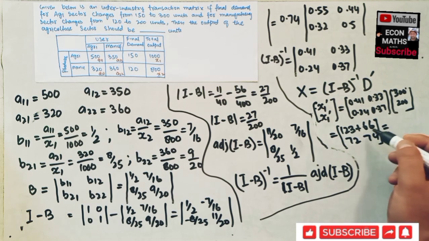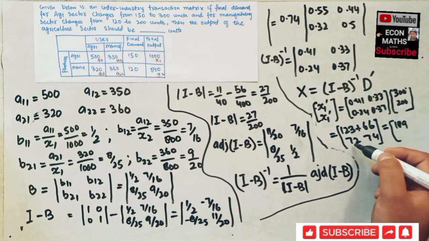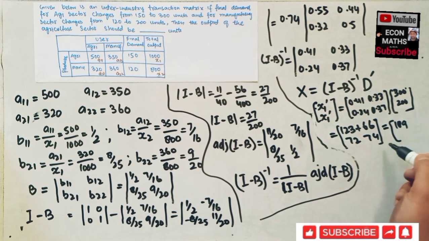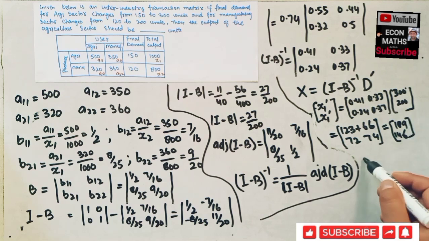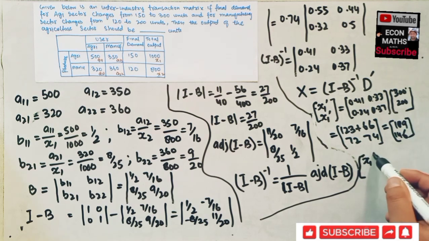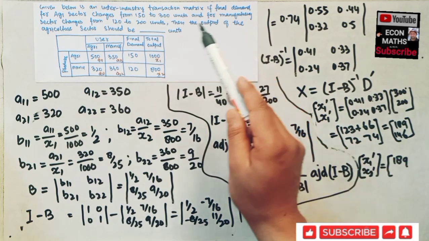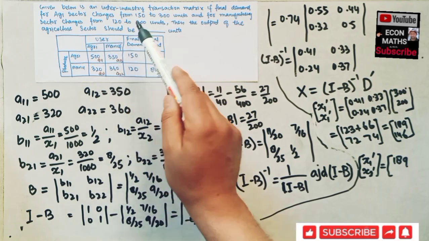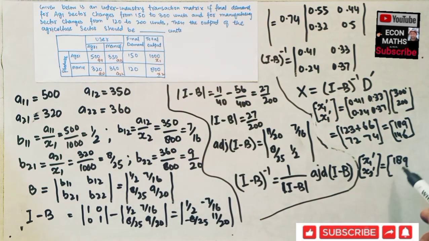This is 189, 6 3 is 9, this is 189. We don't divide here, so 4 2 is 6, 7 7 is 14. So we can say that change in x1 is equal to 189. Our output level of agriculture sector should be this 189, and for manufacturing sector it would be